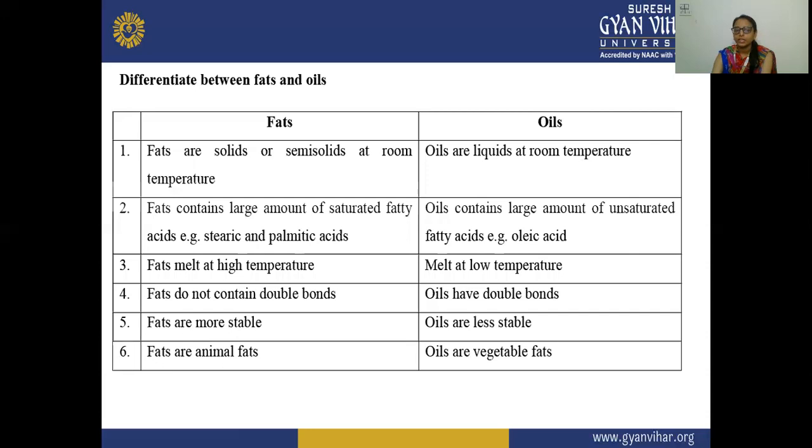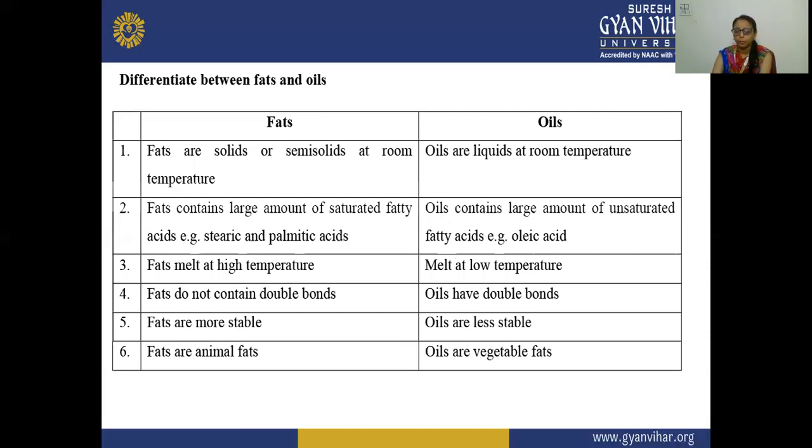Next, fats contain a large amount of saturated fatty acid. Example, your stearic and palmitic acids. And oils contain a large amount of unsaturated fatty acid. Example is your oleic acid. Next, fats melt at high temperature, and oils melt at low temperature.